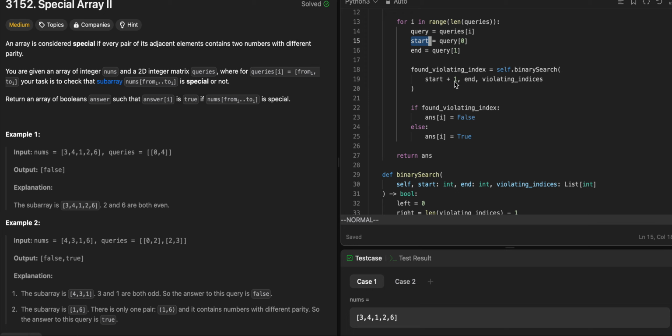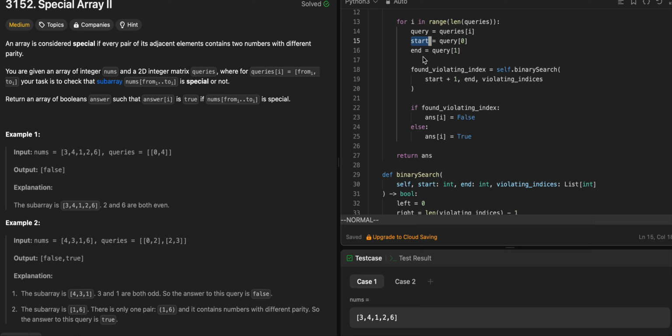You don't want to binary search on that. There were test cases like that where the query would be 0 and 0, for example. So the binary search goes from start plus 1 till end.